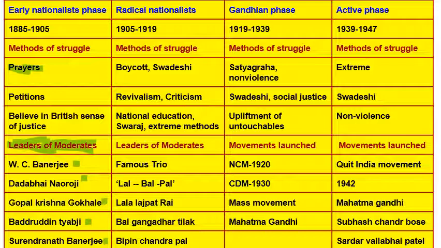Now we'll come to the second phase, that is the radical nationalists, which is from 1905 to 1919, and they were also known as extremists as well as radical nationalists and assertives as well. Now what kind of methods did they have? They had a method of boycott if they found something wrong going on, so they used to struggle for that. There's Swadeshi. Swadeshi is basically a word which means your country's produced product, a manufactured product. So they used to promote Swadeshi because they wanted that if we are making and using Swadeshi, we are turning from a dependent to a self-reliant economy. So they wanted the promotion of Indian made goods.